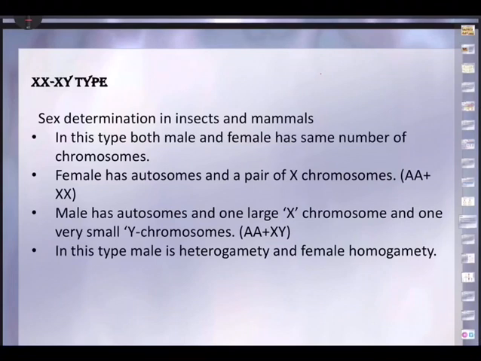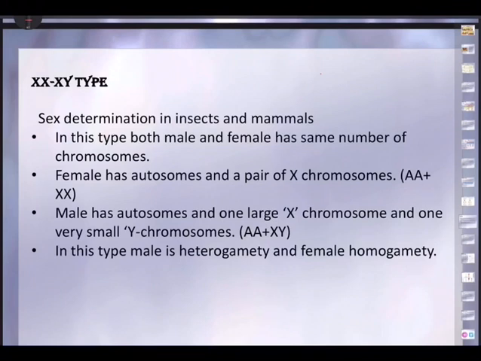So when the ovarian mother cell, OMC, undergoes oogenesis, what happens is the egg that is going to be formed will be half of that, 50% of the chromosomes that the mother is having. That is, out of 44, 22 autosomes will come, and out of the 2 X chromosomes, 1 X chromosome will come. So the female has no variety. All the eggs that are produced by the female in mammals as well as insects will be having 22 plus X.